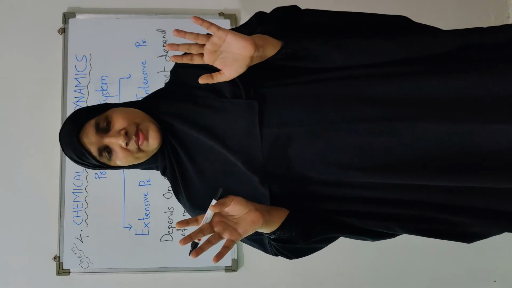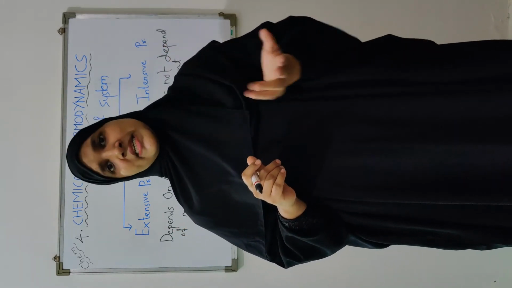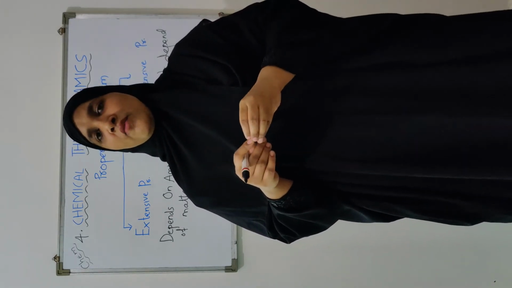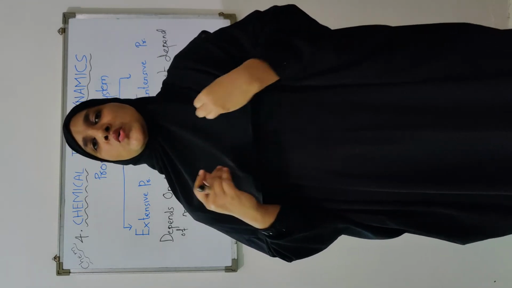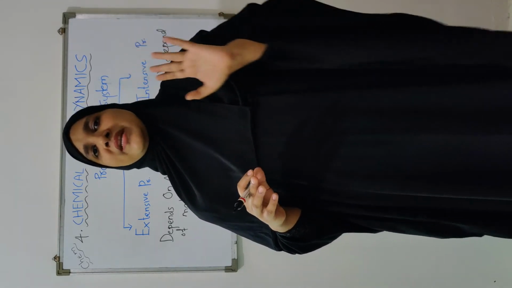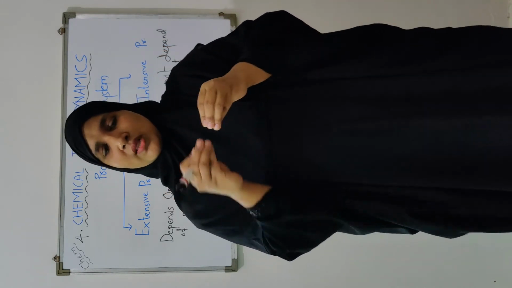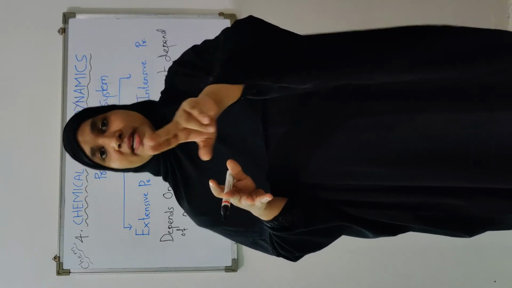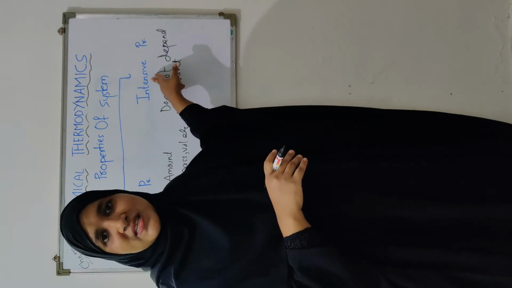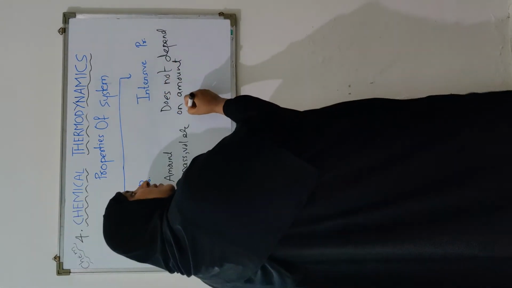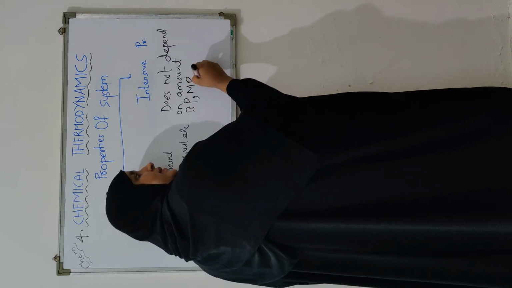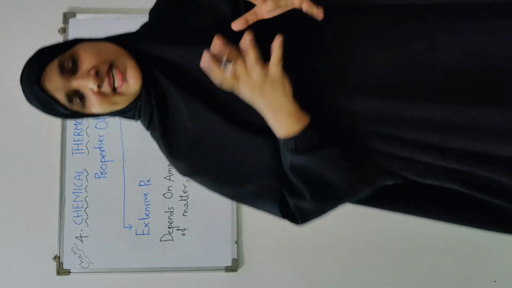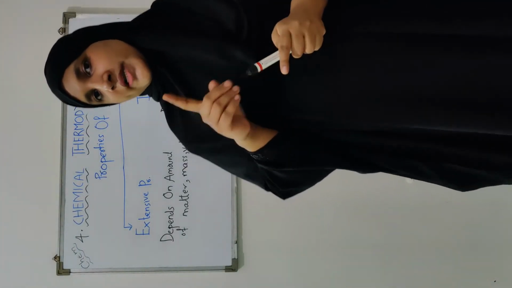It is independent. In the same way, density. The density of water, I think it is 1 gram per cm cube. So if you take 1 ml of water or 1 liter of water or 1000 liter of water, the density of the water will remain same. In the same way, all these properties which do not depend on the amount of matter present in the system will be termed as what? Intensive properties. Okay. So intensive property examples are boiling point, melting point, temperature, pressure, viscosity, density, etc.